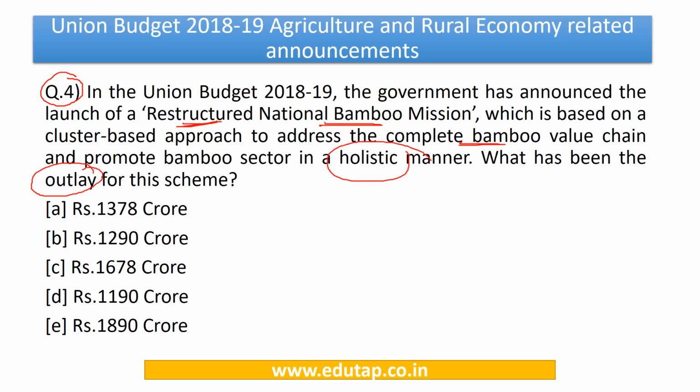The answer to this question is Rs. 1290 crore. Now, kindly note this. It is a very important question. So, from the exam point of view, you need to memorize this allocation. Now, in the field of bamboo sector, there is one other important announcement that was made during the year. Now, let us have a look at it as well.